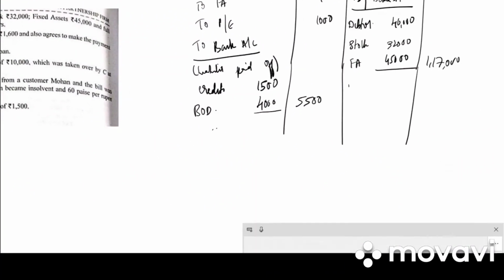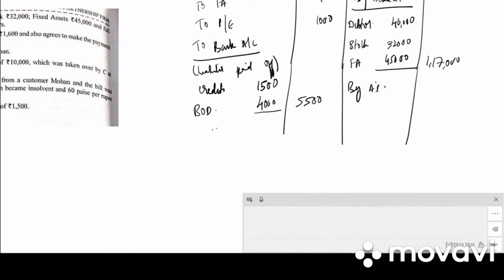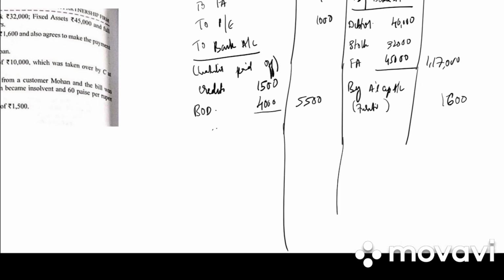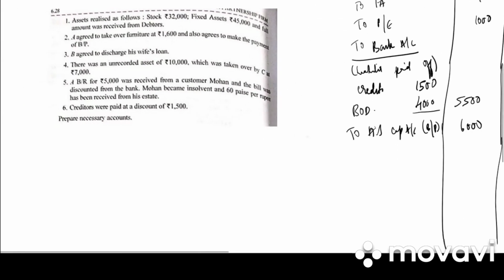So asset taken over, what is the entry? By A's capital account in bracket furniture taken over 1,600. He agreed to pay the bills payable as well. So to again A's capital account in bracket bills payable 6,000.